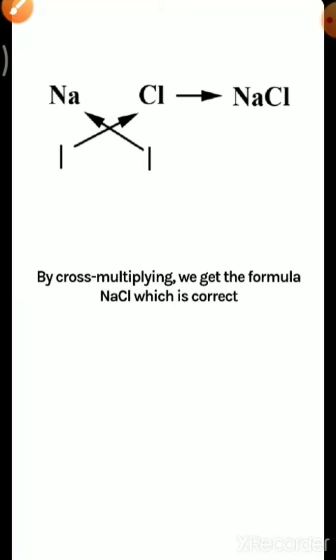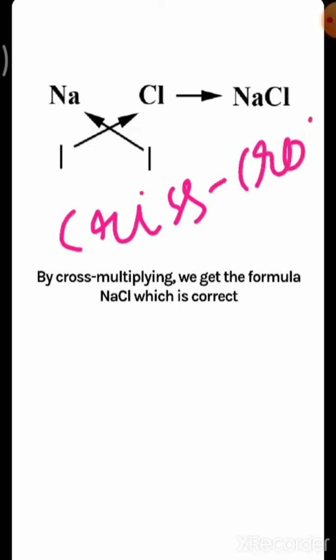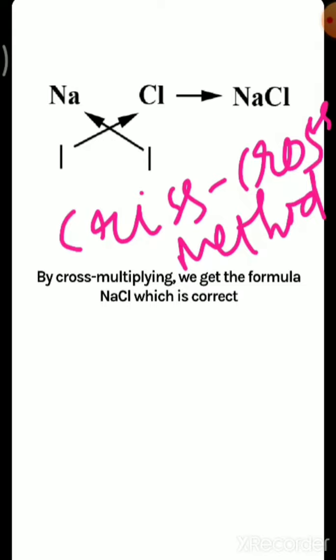Then by cross multiplying we get the formula NaCl. This method is called the cross method.